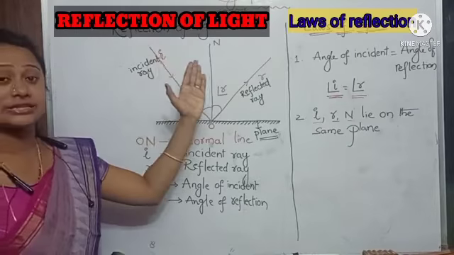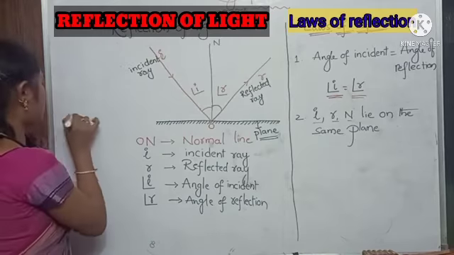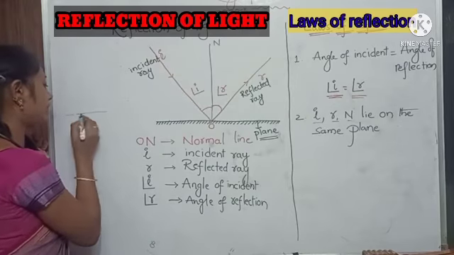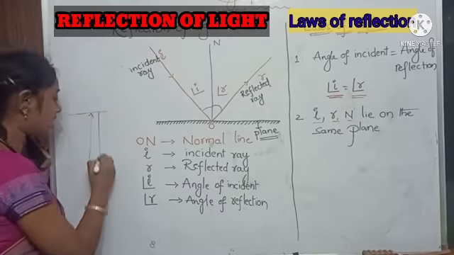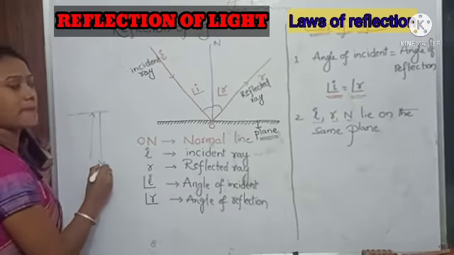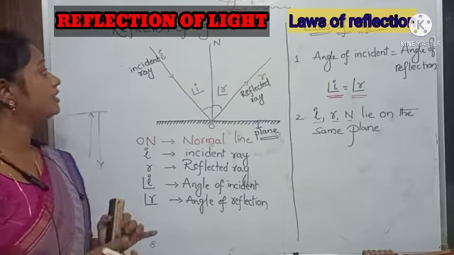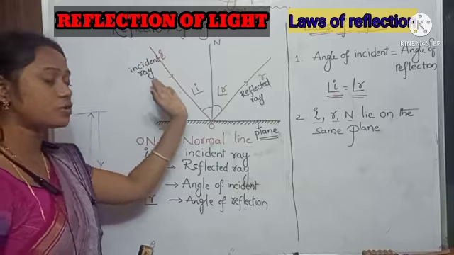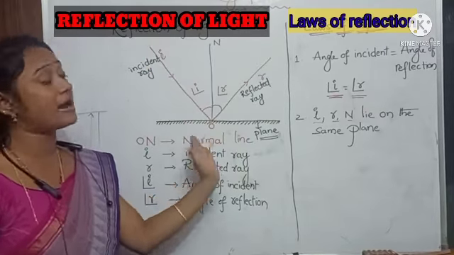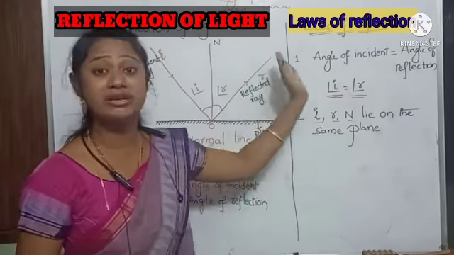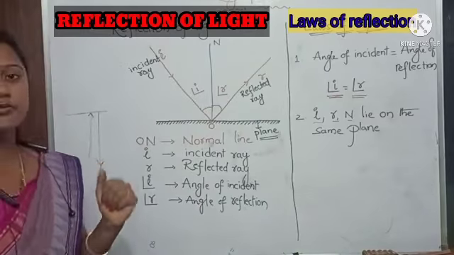Reflection of light. As I told, when we hit a ball, what happens? The ball just gets back with the same speed at the same place. Similarly, reflection of light is nothing but when a light ray is incident on a surface, it just comes back into the same medium with the same speed. That is nothing but the reflection of light.